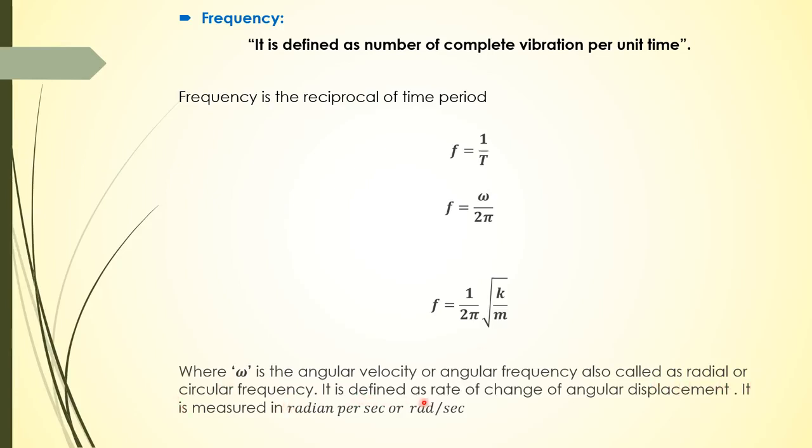It is defined as the rate of change of angular displacement. It is measured in radian per second. Omega is equal to 2 pi f. So the unit of 2 pi is radian, and f is per second. So this is radian per second, which is the unit of angular velocity.